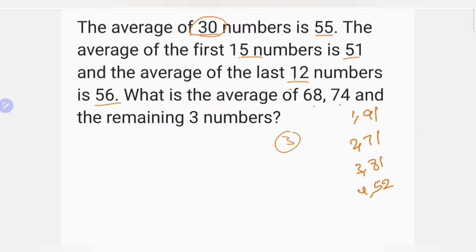What is the average of 68, 74 and the remaining 3 numbers? So in total we have to find the average of 5 numbers. It is important, the 5 number average. We have 2 numbers, and we can find the average of the 3 numbers. Clear? First, 30 into 55.